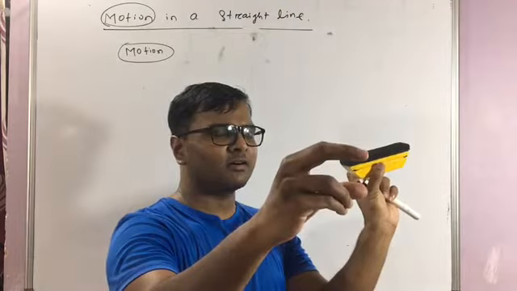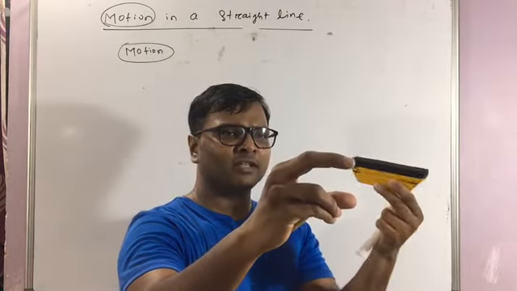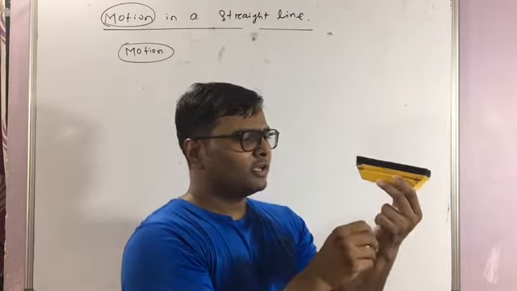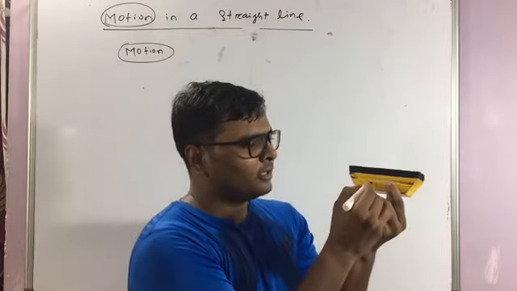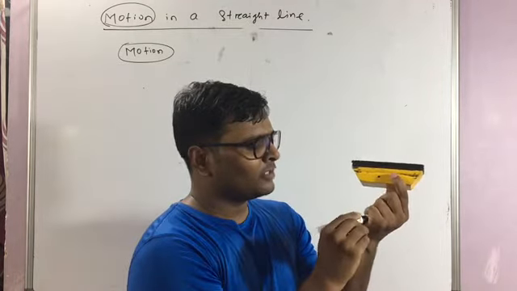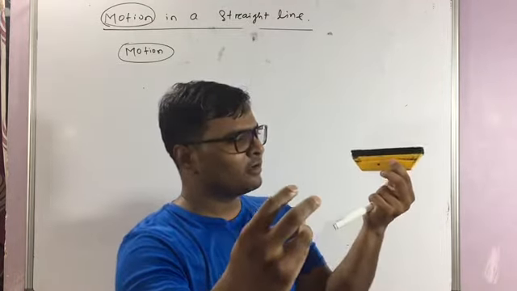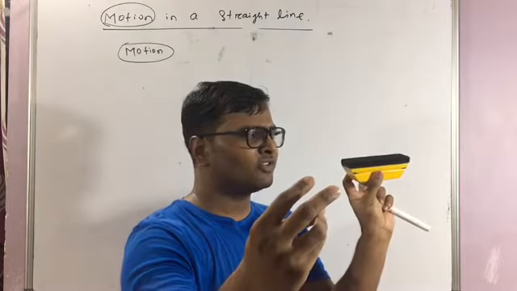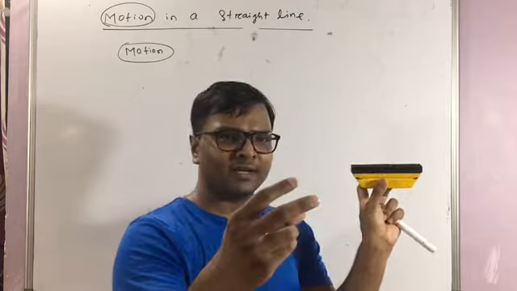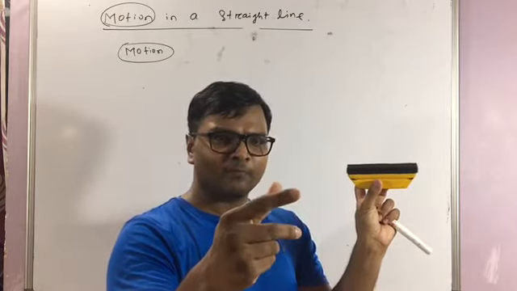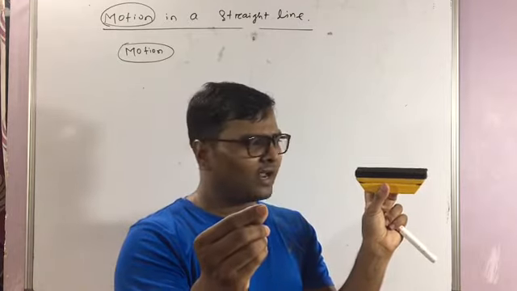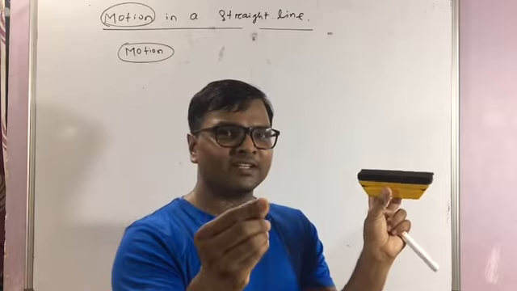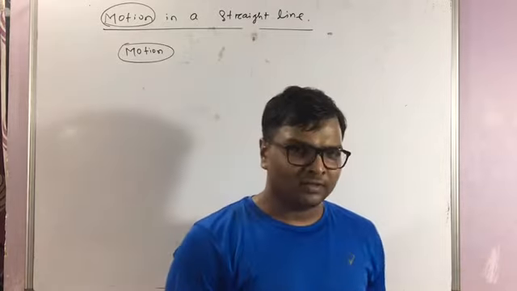The person is here. If the earth is rotating, it means if you put a dot mark over here, which is me, and the person is here, earth is rotating means what? With respect to that person, the person is moving. You see the dot mark is that side. So the concept of motion and rest is actually a relative one.